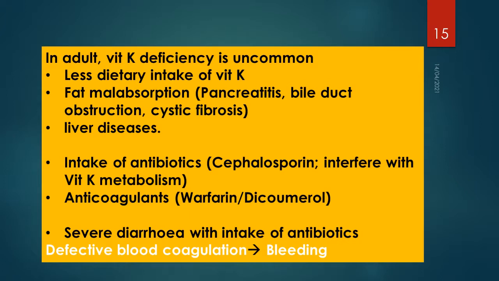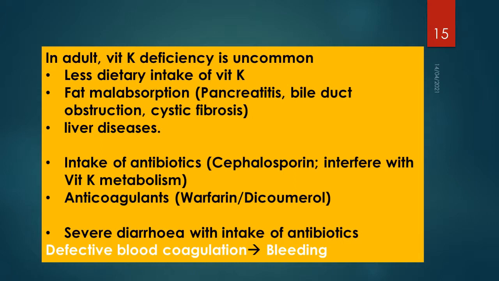Although in adult the dietary deficiency of vitamin K is uncommon, still it can be observed in various conditions, like if there is less dietary intake of vitamin K, if there are some diseases of intestine which cause fat malabsorption, like pancreatitis, bile duct obstruction, cystic fibrosis, and if there is some liver disease. In that condition there will be no activation of clotting factor, there will be no microsomal cycle in liver. So in that condition there will be vitamin K deficiency manifestations.